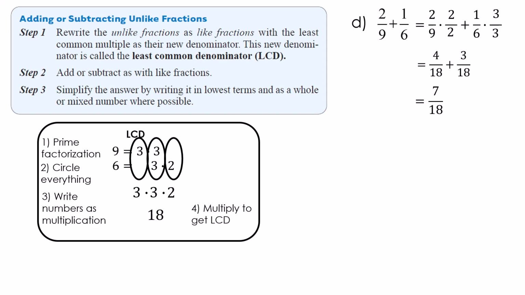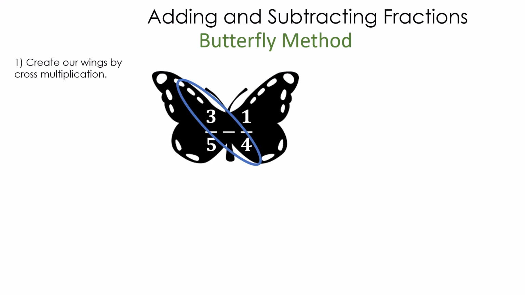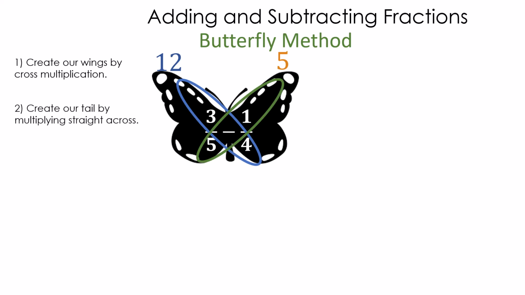Let me show you the butterfly method. Okay, here's our butterfly. We're going to take 3/5 minus 1/4. First, we're going to create our wings by cross multiplication. 3 times 4 is 12. 5 times 1 is 5. Now what we need to do is make the tail, which is just 5 times 4, which is 20. Well, how does that work?